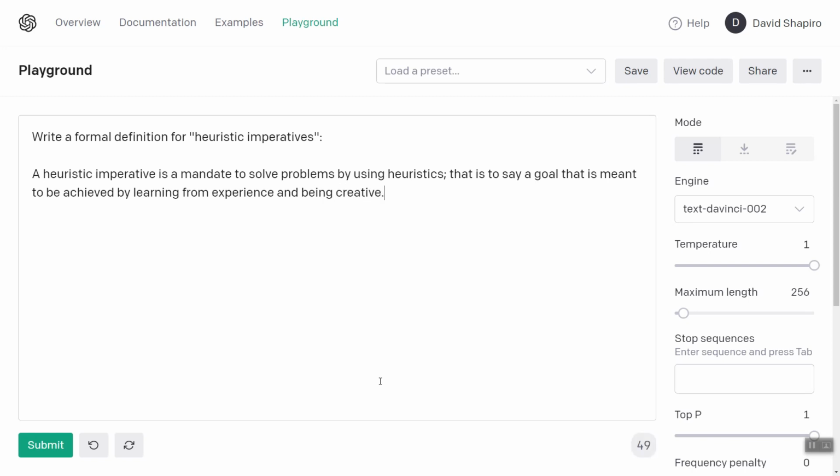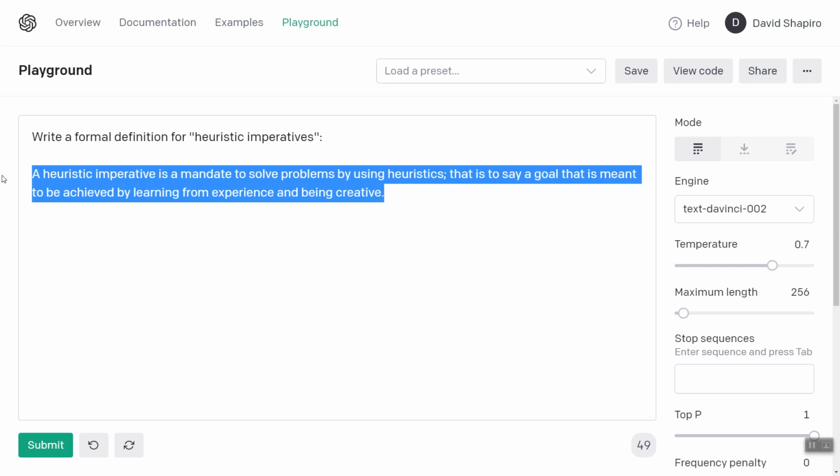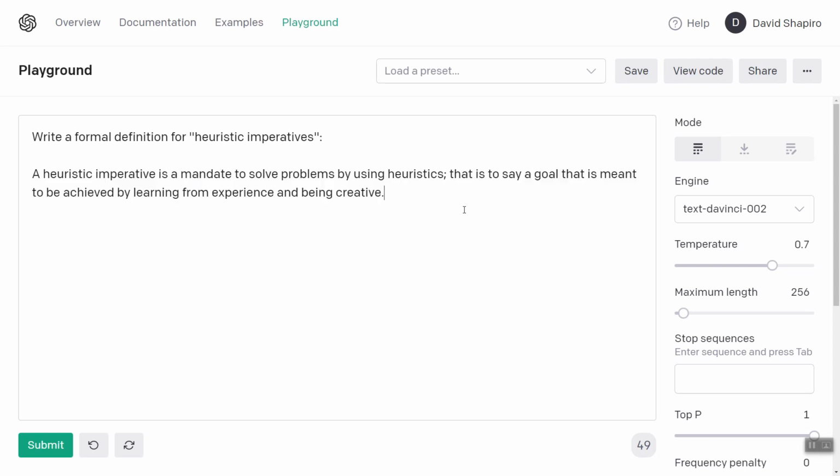Okay, that's not exactly what it was earlier, but again, language is squishy. I did break a super cardinal rule, which is I manually filled this in, but I'm trying to get back to the definition that we used earlier. Again, this is all super fast and loose. Okay, formal definition for heuristic imperatives.